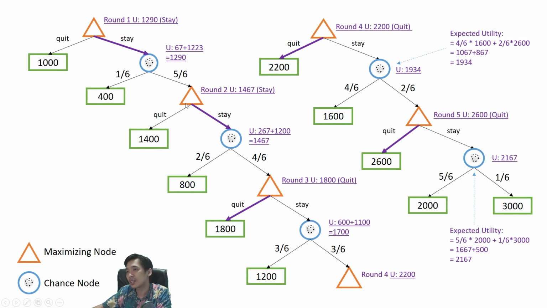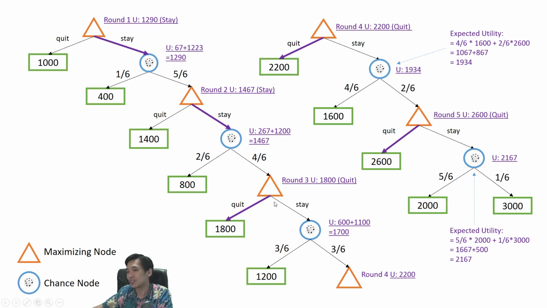And on the second round, we still risk our game by staying to roll the dice and risking 2 over 6 probability to get only 800. But on the third round, it is not worth it anymore to risk the 50-50 chance to proceed to the next round. So for the third round, it is better for us to quit and go home with